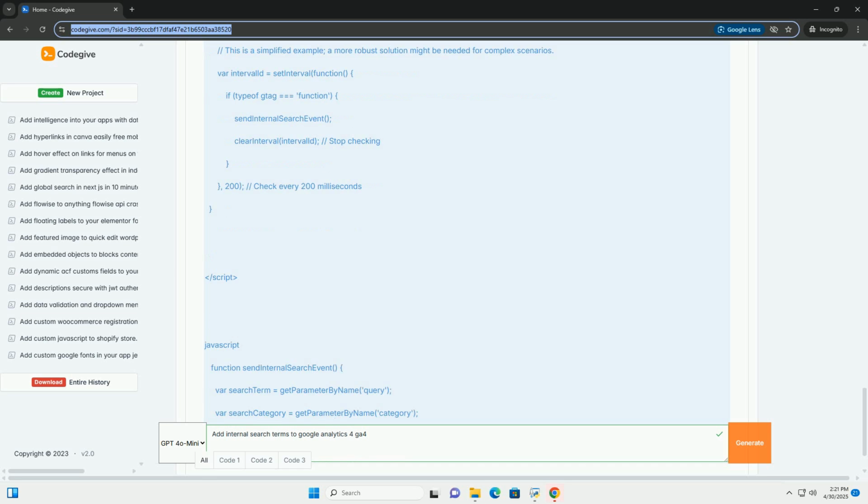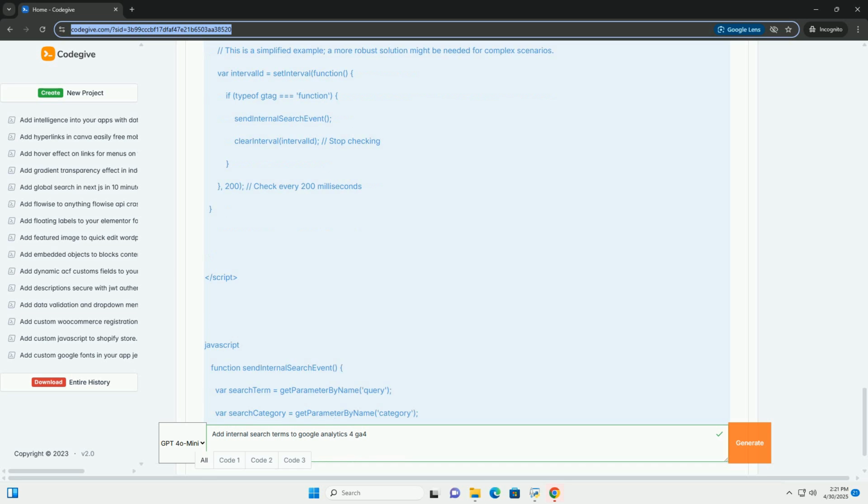If you haven't set this up yet, you'll need to do so. The configuration tag is what connects GTM to your GA4 property. It's usually set to fire on all pages. 6. Event name. Enter search as the event name. You can choose any name you prefer, but search is a common and descriptive choice.